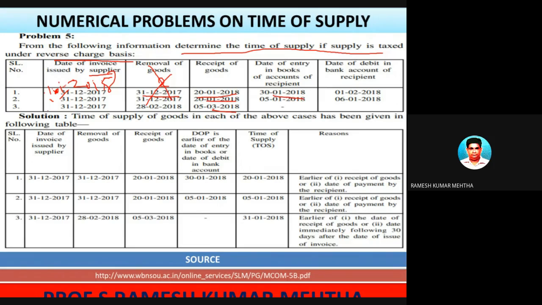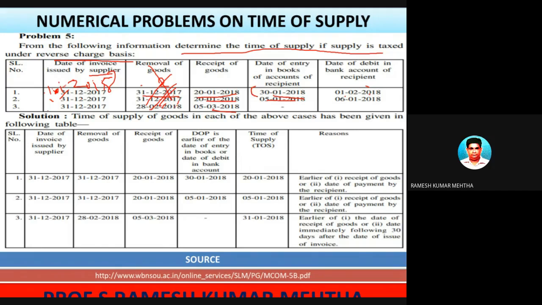And among these two, whichever is the earliest. That is, when was the amount entered in the books of accounts, and when was the amount debited to the bank account, whichever is earliest. So this you have to disregard. Just remember. So earliest of 1/1/2018, 1/1/2018 compared with 2/1/2018.